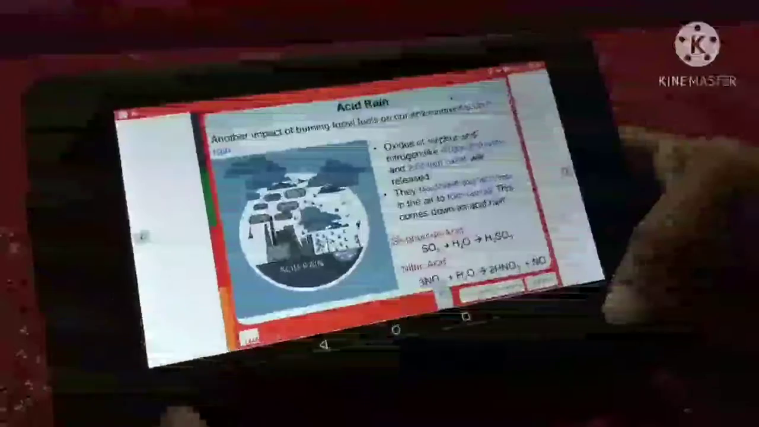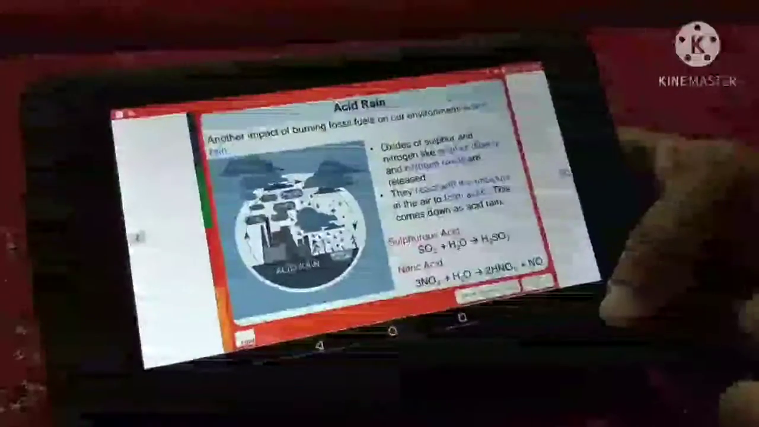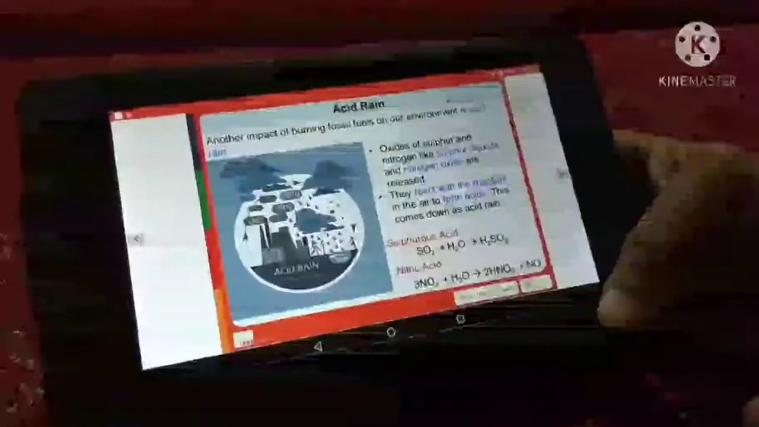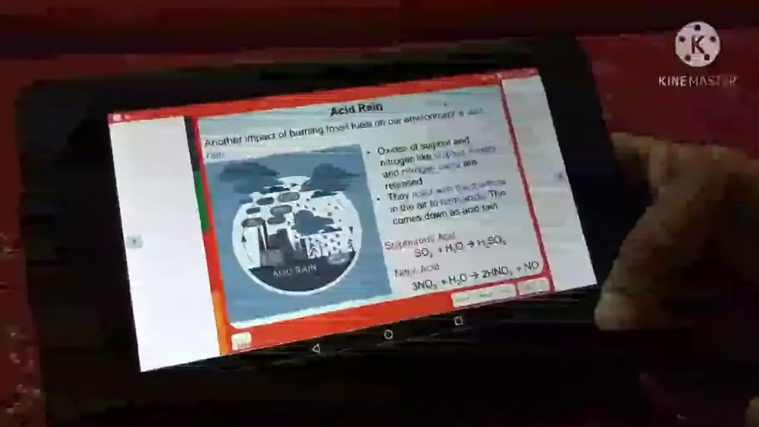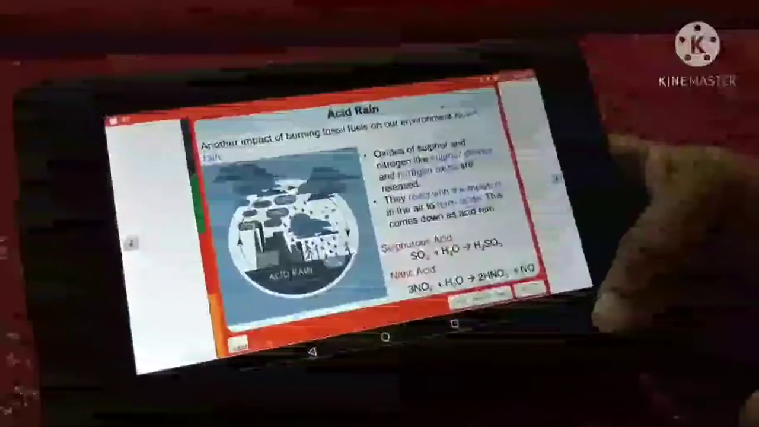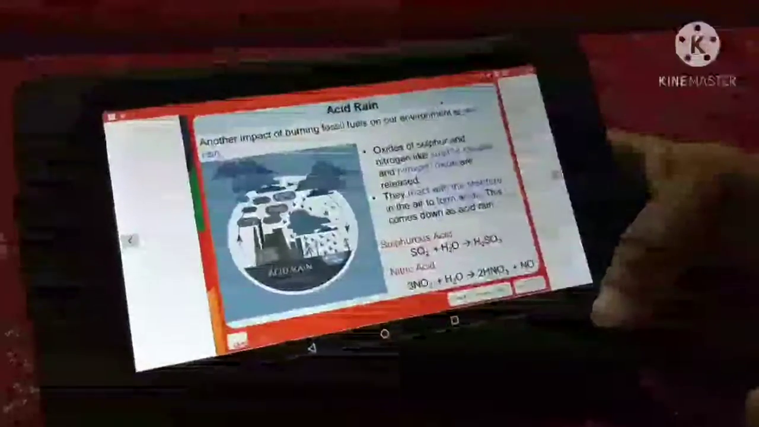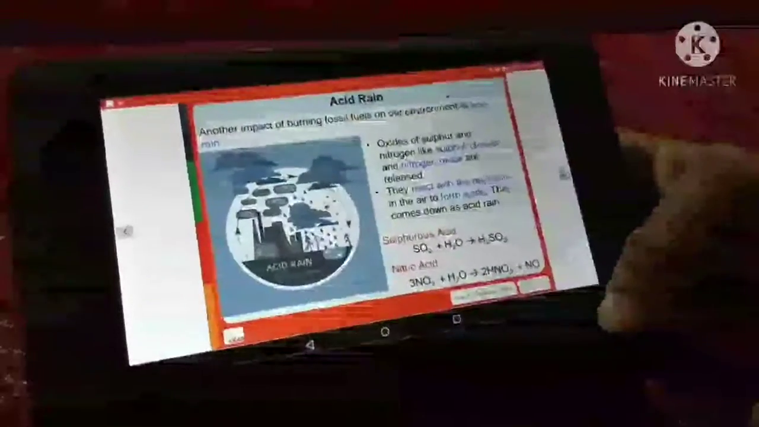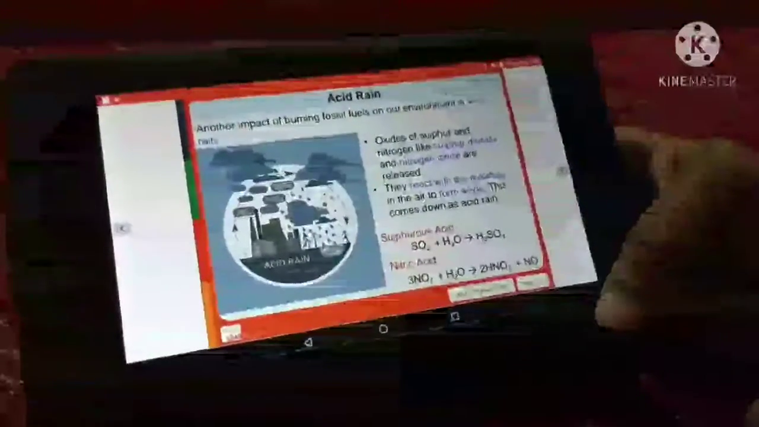Acid rain. Another impact of burning fossil fuels on our environment is acid rain. Oxides of sulfur and nitrogen, like sulfur dioxide and nitrogen dioxide, are released. They react with the moisture in the air to form acids. This comes down as acid rain.